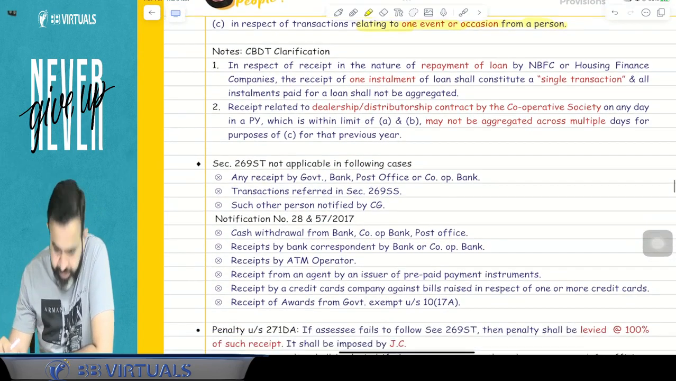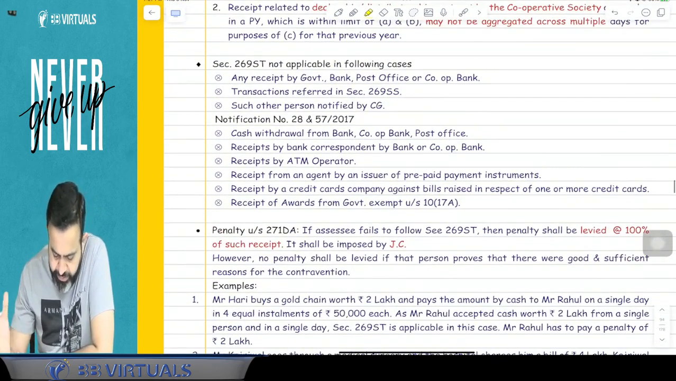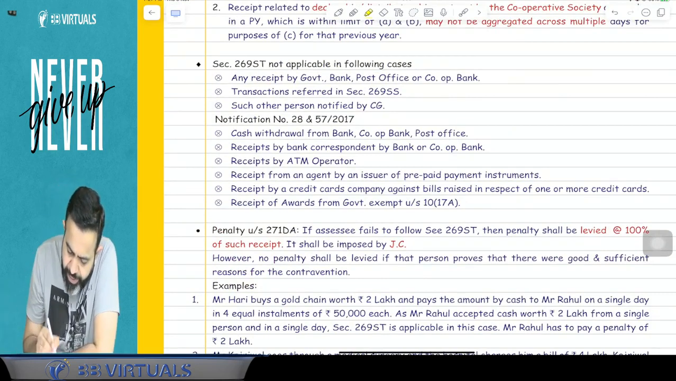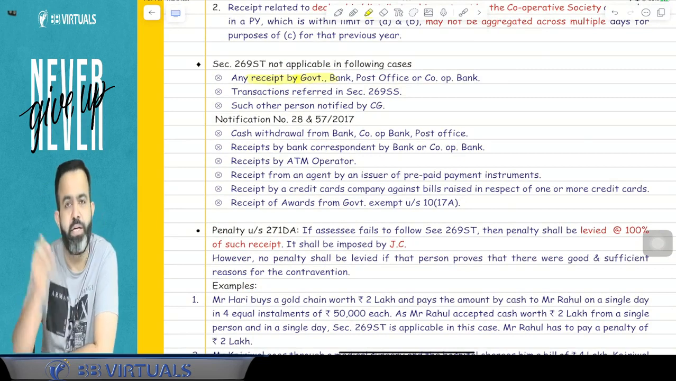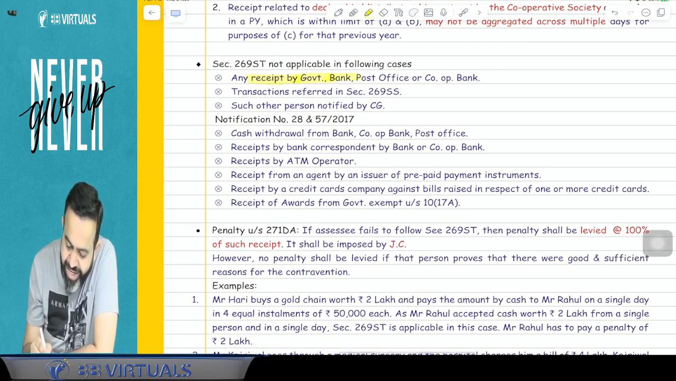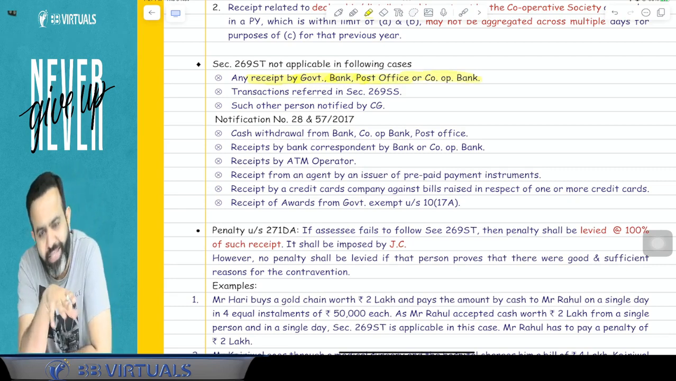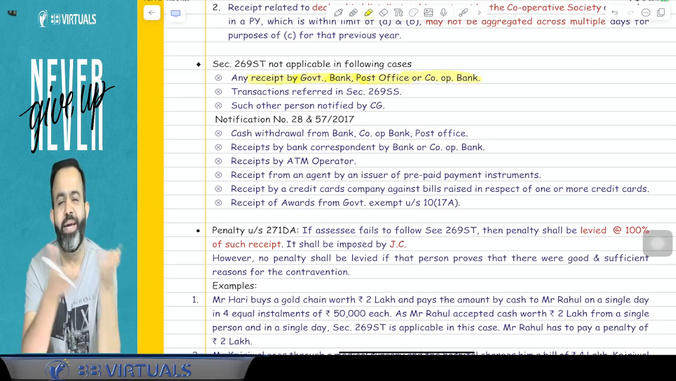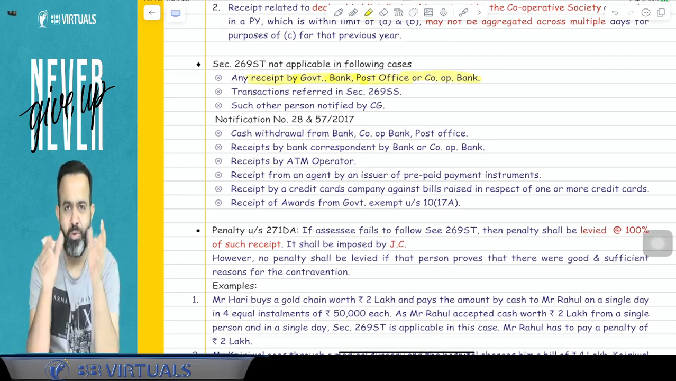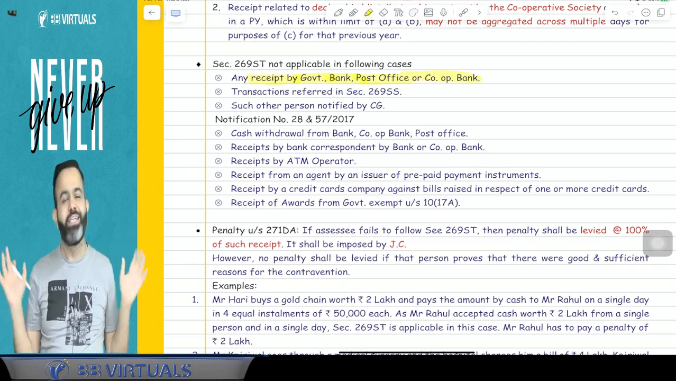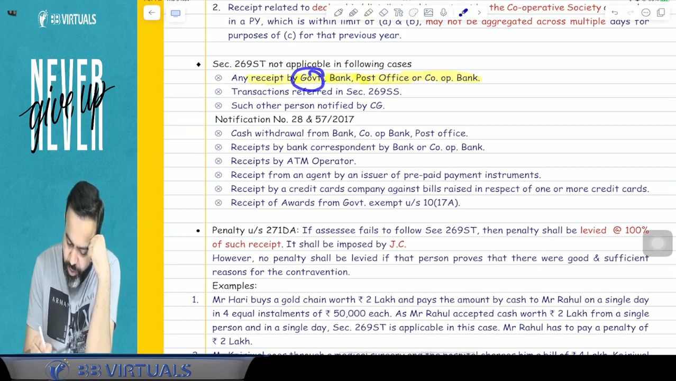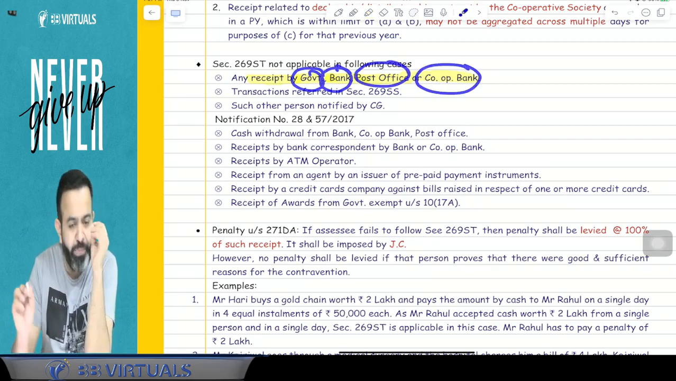But before the CBDT clarification, we'll check where this section is not applicable. In some cases, this section is not applicable. One is if any receipt is by the government, means the government receives the cash, or if a bank receives the cash, or post office receives the cash, or a cooperative bank receives the cash, then guys, this section is not applicable. So obviously the bank receives cash. Every day the bank receives it. Suppose you are depositing cash into the bank, the bank will not deny, saying we will not accept the cash. They will accept the cash. So if cash is received by the bank or government or post office or cooperative bank, then this section is not applicable.